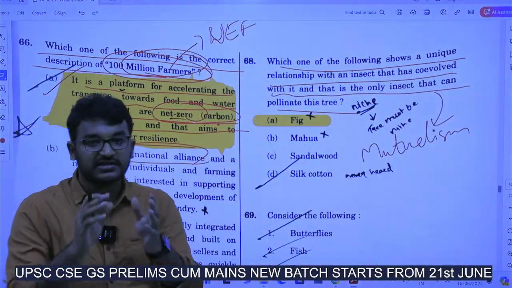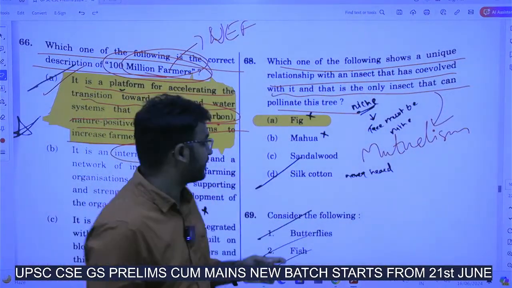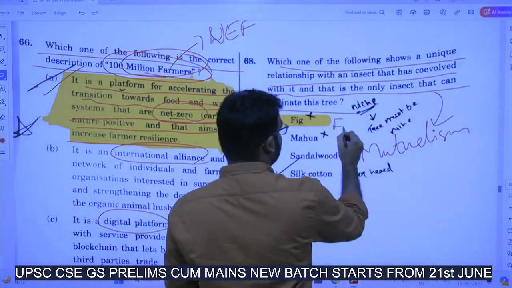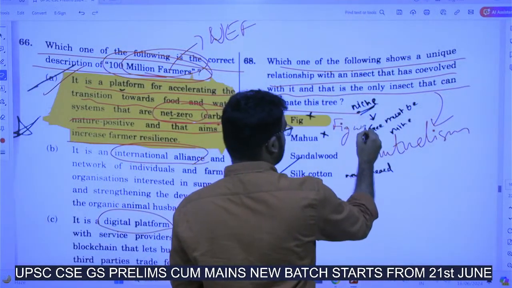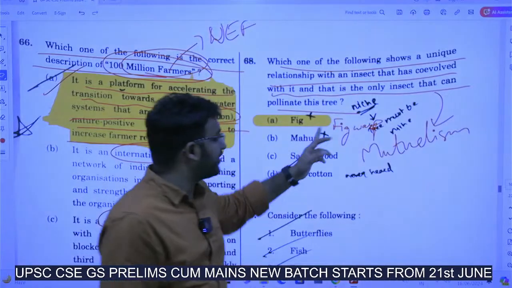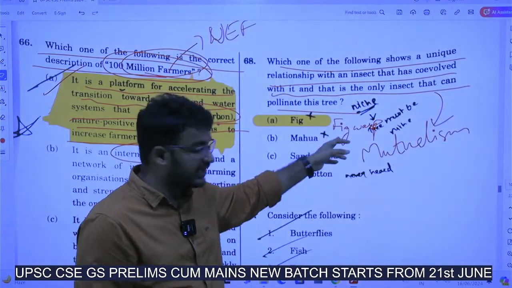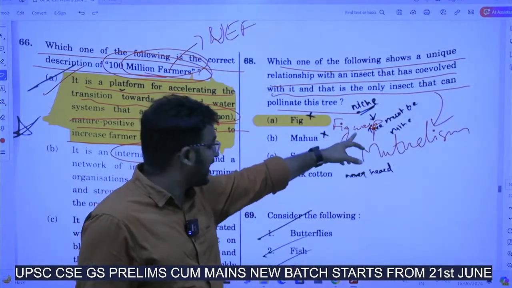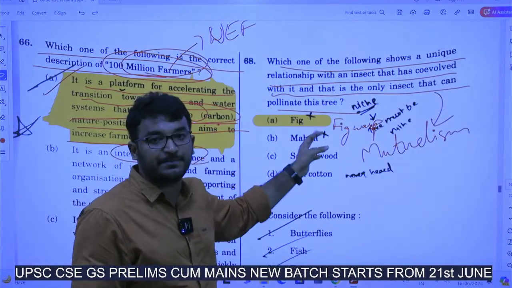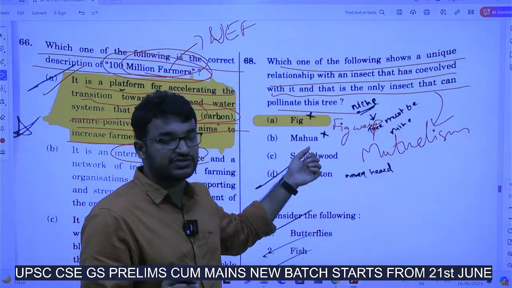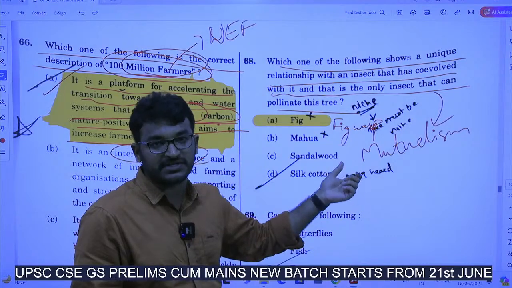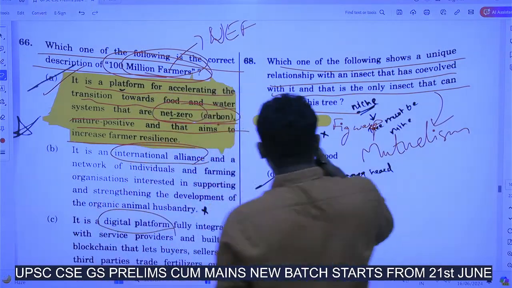What happens is that there will be the fig and the fig wasp. The insect name is fig wasp. This fig tree will be providing shelter for the fig wasp, and the fig wasp will be helping in pollinating the fig tree. So they will be living in mutualism, a symbiotic relationship. So here the answer is fig.